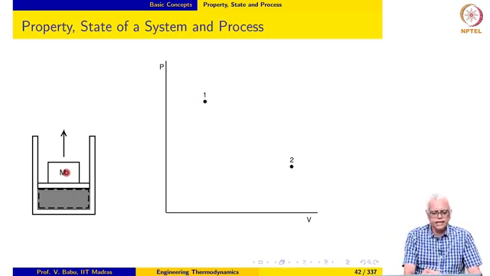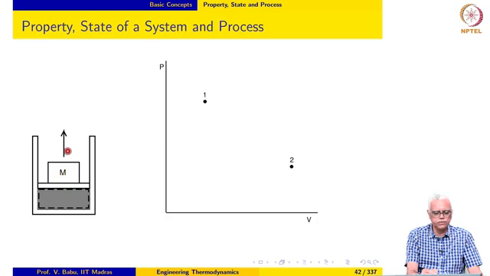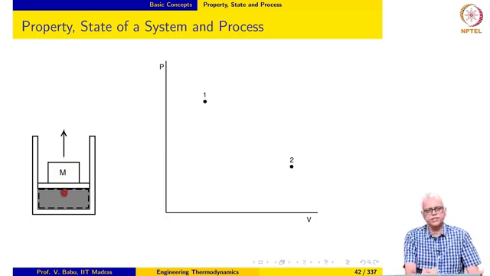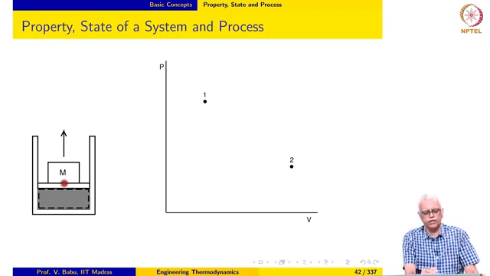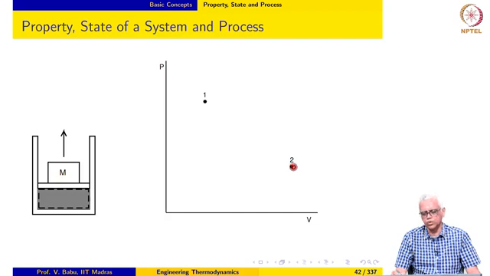Now, let us say that I remove the mass. When I remove the mass, the system is no longer in mechanical equilibrium and the gas starts expanding rapidly. This may go up to some height, and the system pressure will reach a certain value. It may bounce back and forth a couple of times. Eventually, it will reach a mechanical equilibrium and settle down to a final state. Let us say that the final equilibrium state is 2, which is denoted here.